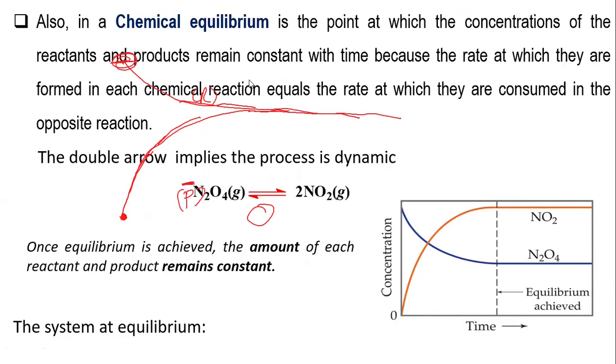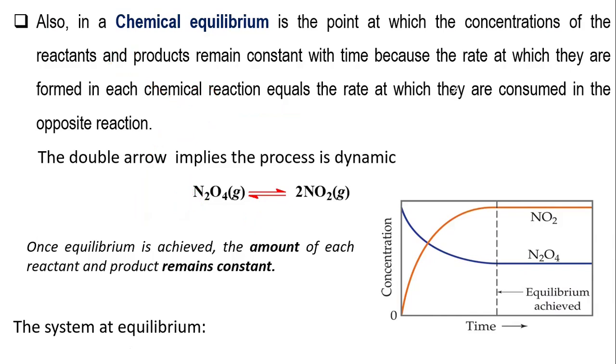Another concept of chemical equilibrium is in terms of its concentration. So in a chemical equilibrium, this is also a point in which the concentration of the reactants and the products remains constant. Logically, this is correct because the rates are equal and so the concentration remains constant. Take note, it's not equal, but it is constant. It remains constant. Take note that when you talk about concentration in a chemical reaction, it is always stoichiometric.